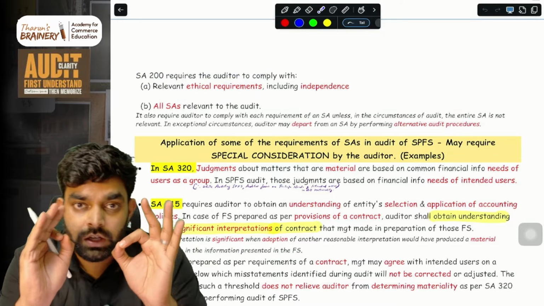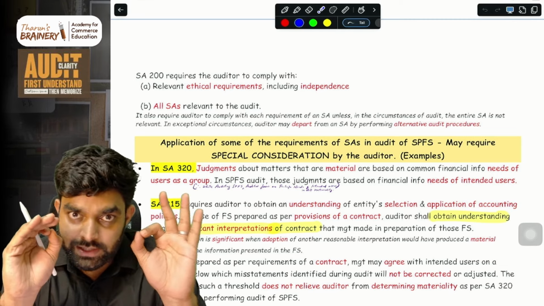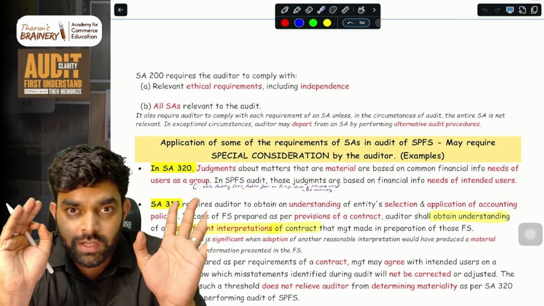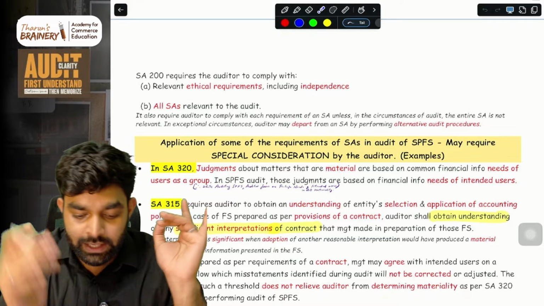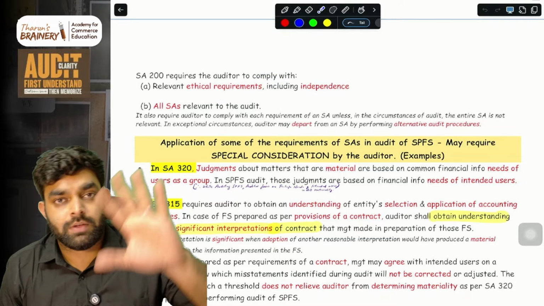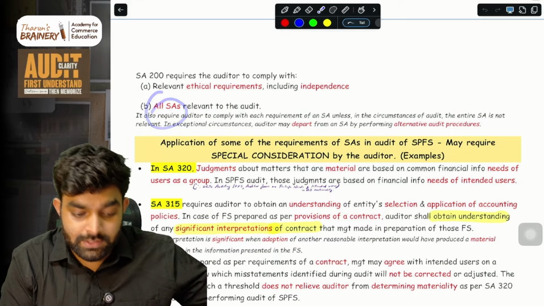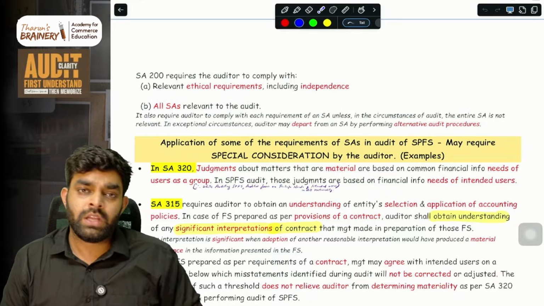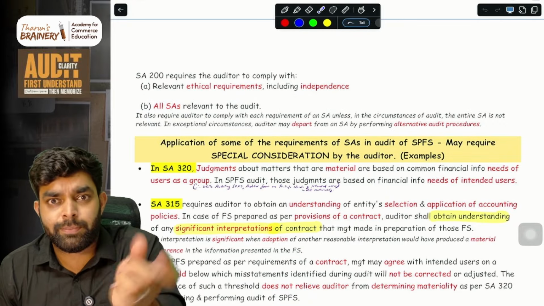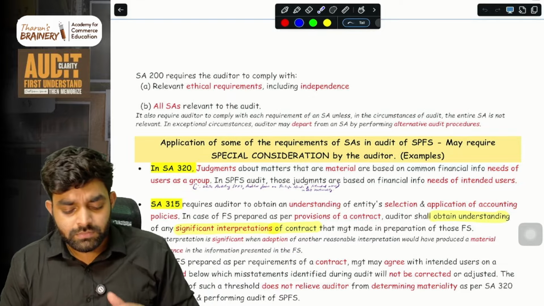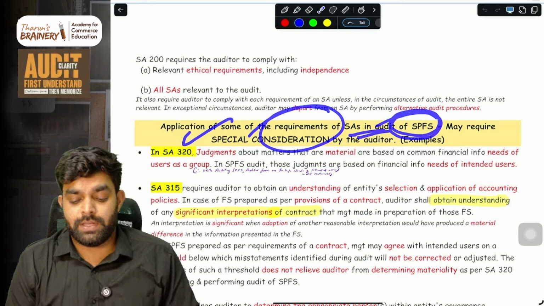Now let me tell you, you are a chartered accountant and you are doing the audit. If you are auditing a general purpose financial statement, you will be independent. You will follow all the ethical requirements, as in a stat audit. The same things you have to follow here also. Independence, ethical requirements, etc. Plus, whatever standards you normally use in a general purpose financial statements audit, the same standards you can use here also. The process, everything is the same. Just the reporting framework changed and there are some changes in the audit report. Simple.